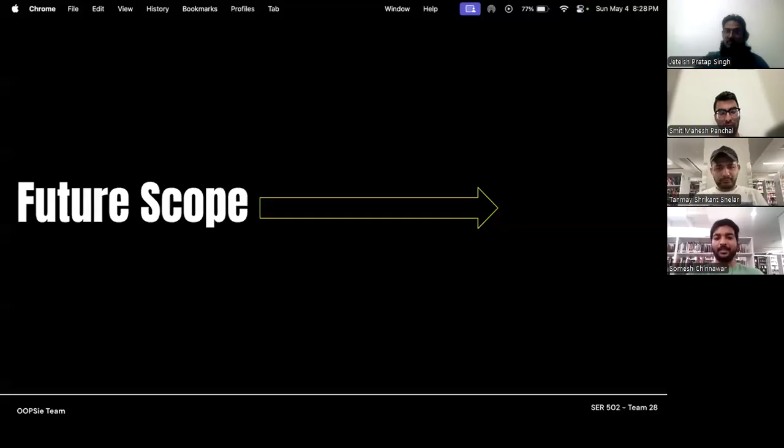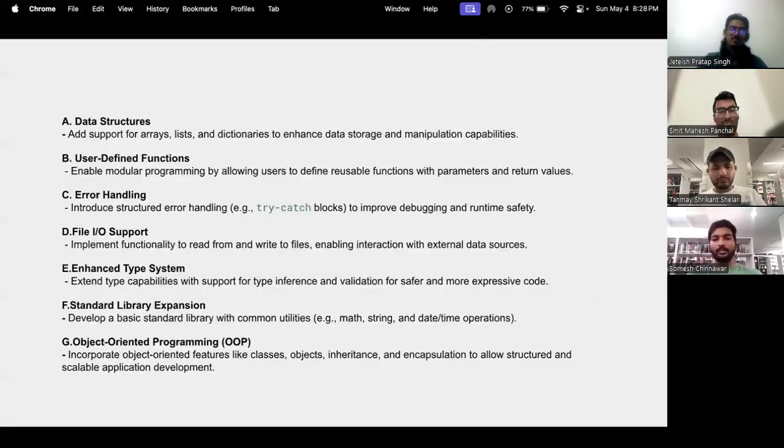Thanks, Tanmay. Yeah, future scope. While we are proud of OOPSie's current capabilities, we are more excited about what is coming next. We are planning to add data structures to our language, like arrays, lists, and dictionaries, to enhance data storage. We are also planning to add user-defined functions, which will enable modular programming and reusable functions.